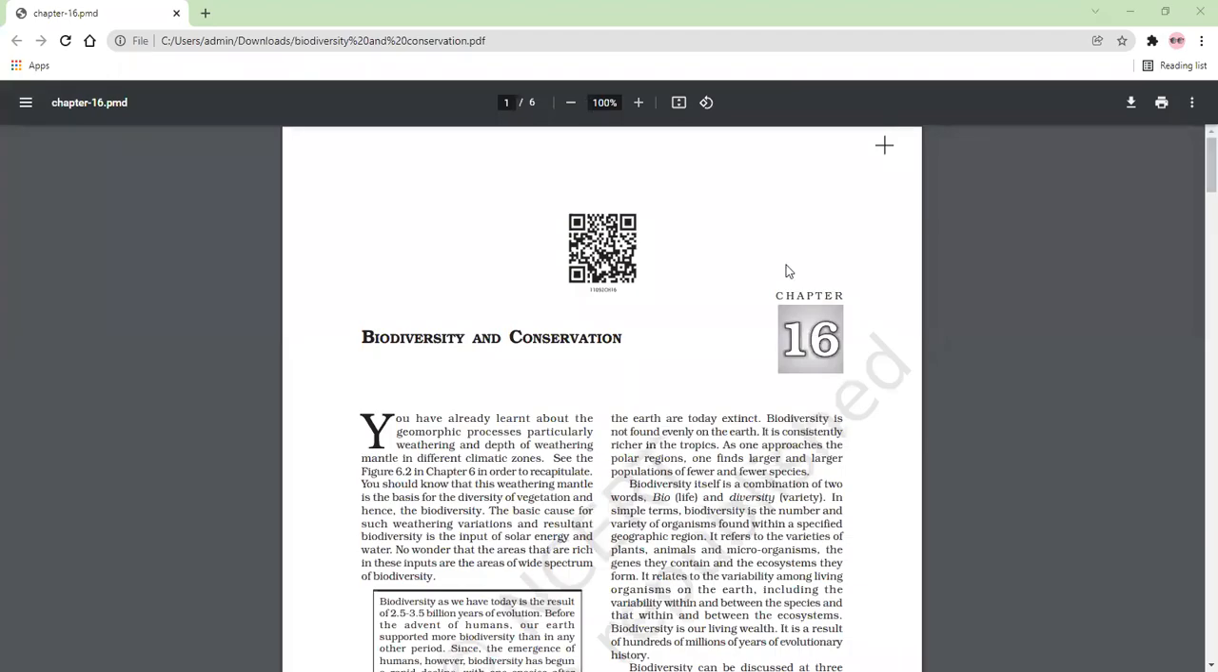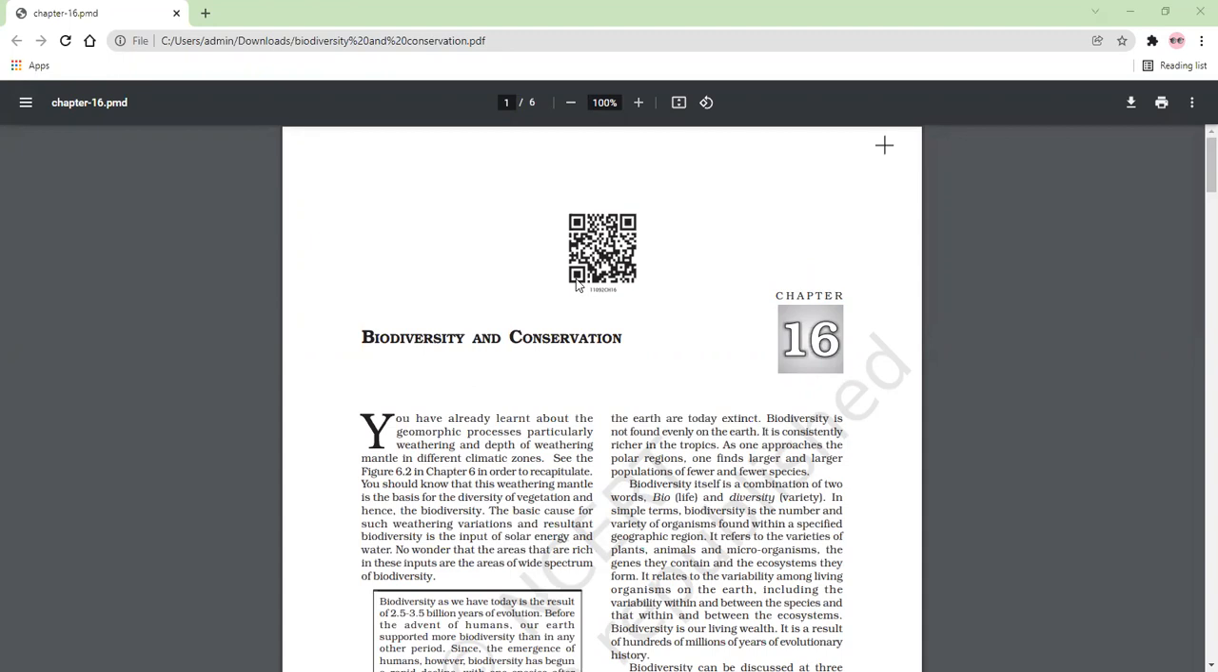Good morning, students. Today we are going to start our new chapter, chapter number 16 of your Fundamentals of Physical Geography book. The name of the chapter is Biodiversity and Conservation. So let's start the chapter with its name. What do you understand by biodiversity?